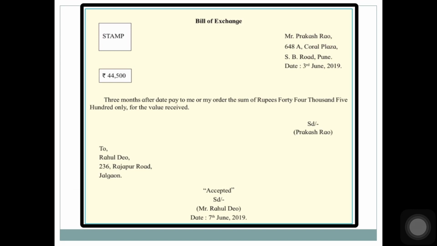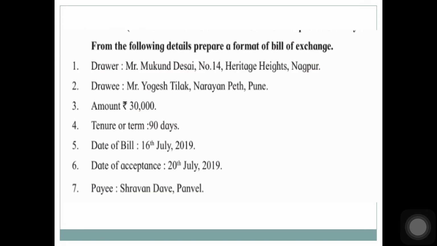And who is the drawee? You will write here to Rahul Dev, Jalgaon. This is the drawee. And when the drawee accepts the bill, he will write accepted, signed, his name and the date of the acceptance. Okay. Let's see another sum.